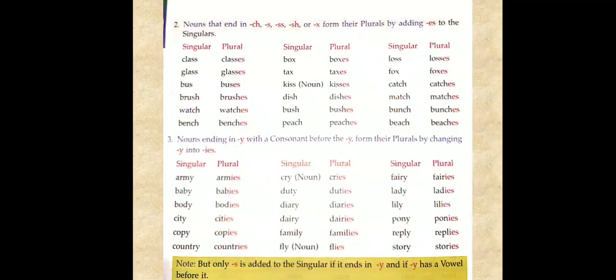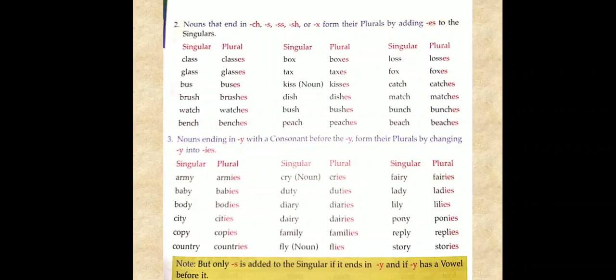Today we will be seeing some examples or words according to rule number 2, that is, nouns that end with sh, ch, x, z or s add es. So this is from your book itself, so don't get confused, because this is from your book and you don't need to learn anything from outside because the book words are enough.